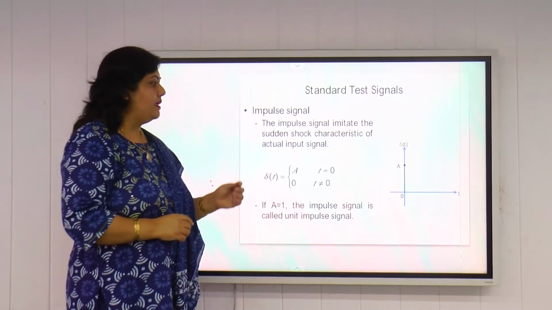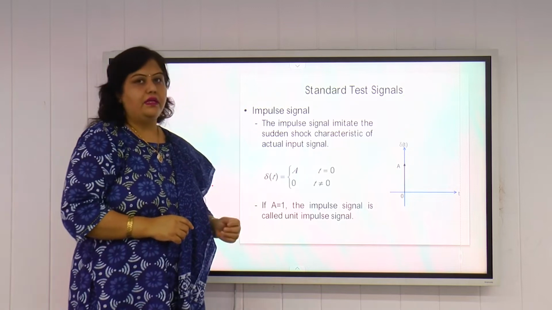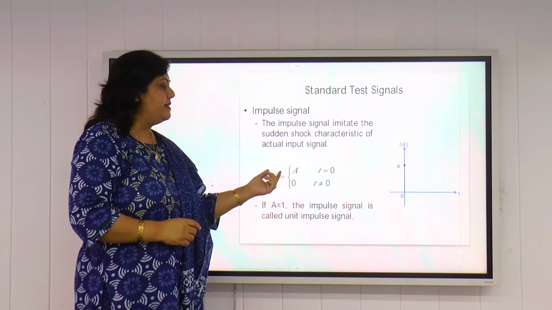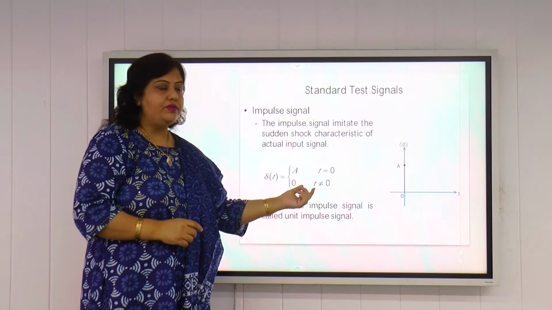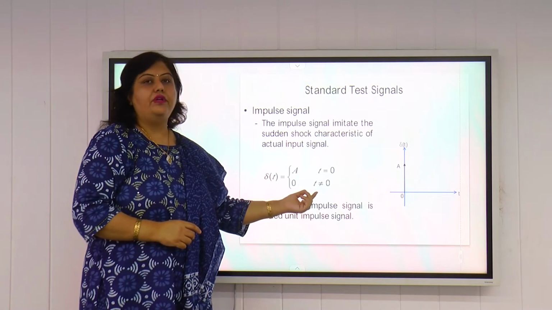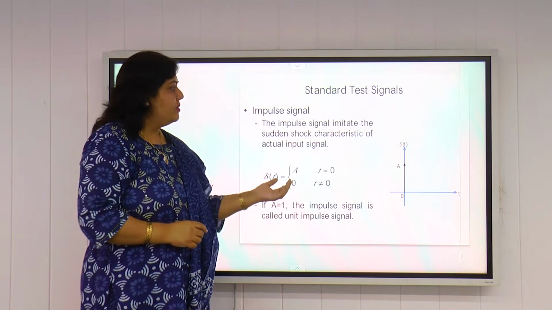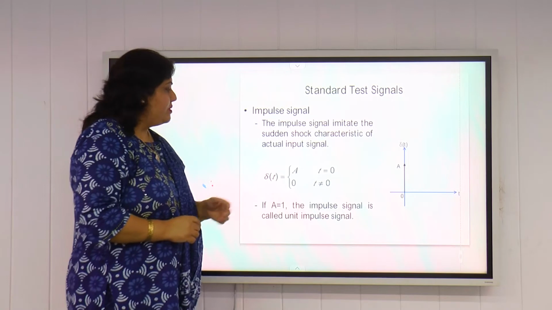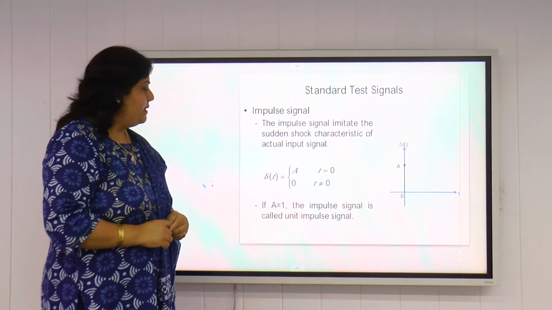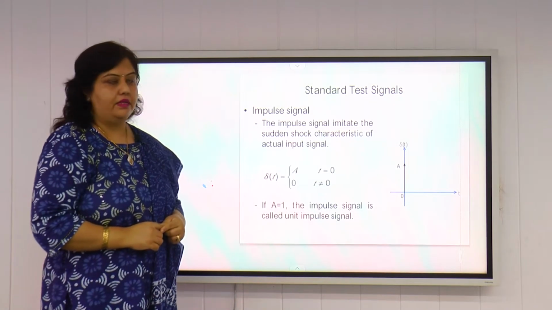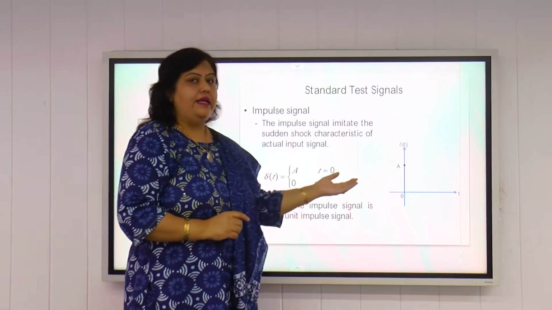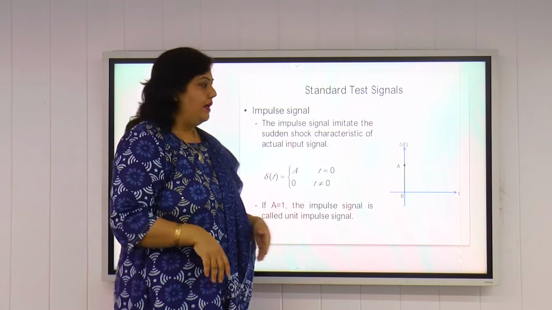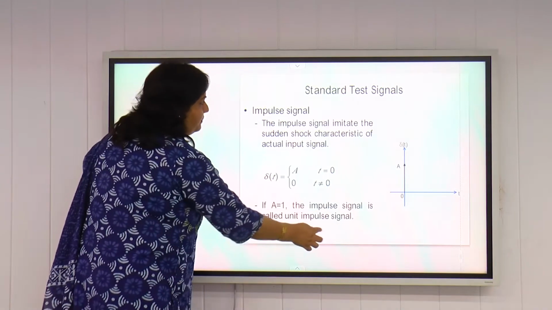We start with the impulse signal. This is a diagram of an impulse signal. The impulse signal is represented by delta t. Delta t is equal to A at time t equal to 0, and it is equal to 0 for time t not equal to 0. So this is the mathematical equation of an impulse signal. If A is equal to 1, the impulse signal is called the unit impulse signal. So an impulse signal may be like a sudden shock to the system. It comes and it goes at time t equal to 0.